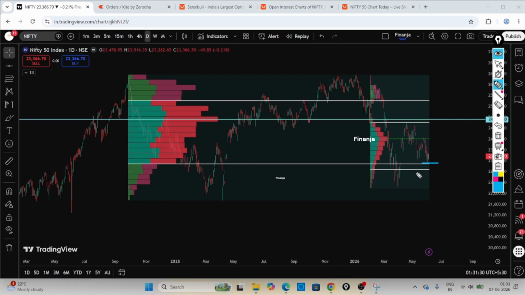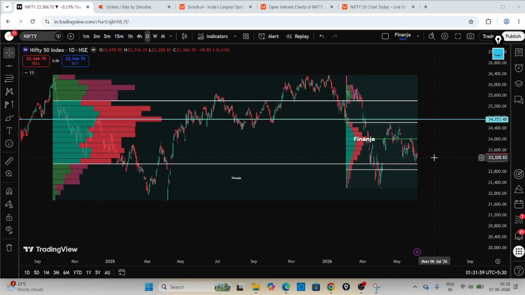So until this support is broken thoroughly and tested properly, we can still say that the market either will stay in a range or will go up. If this support line is broken, then maybe the market will go down again. It will break major supports and go down again. It will be a totally bear market. So this is the importance or significance of the volume profile.